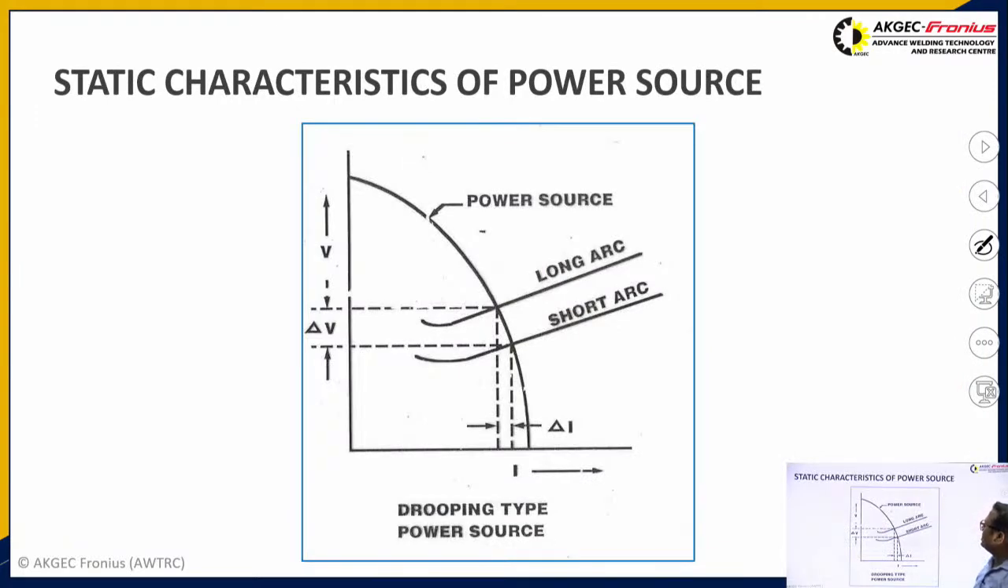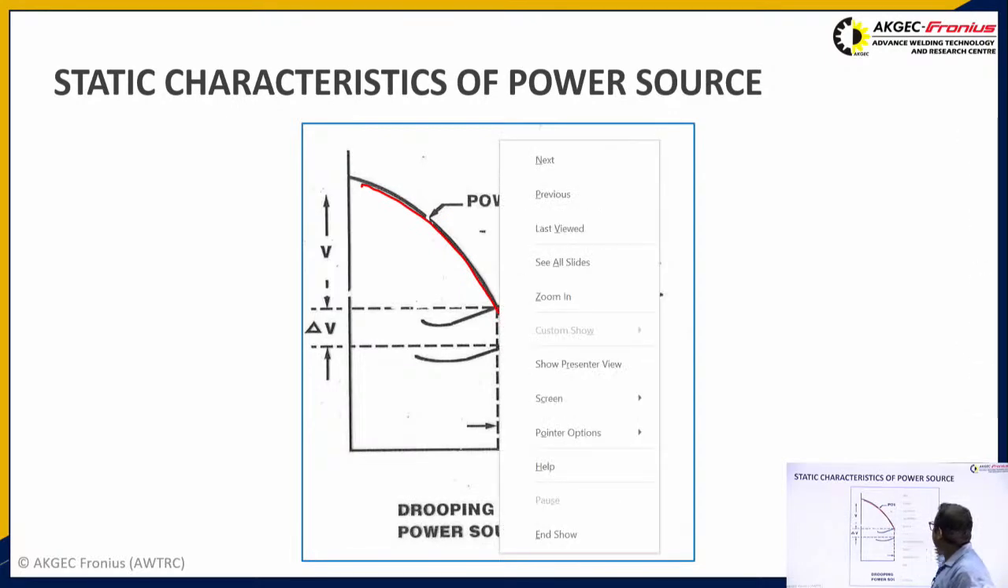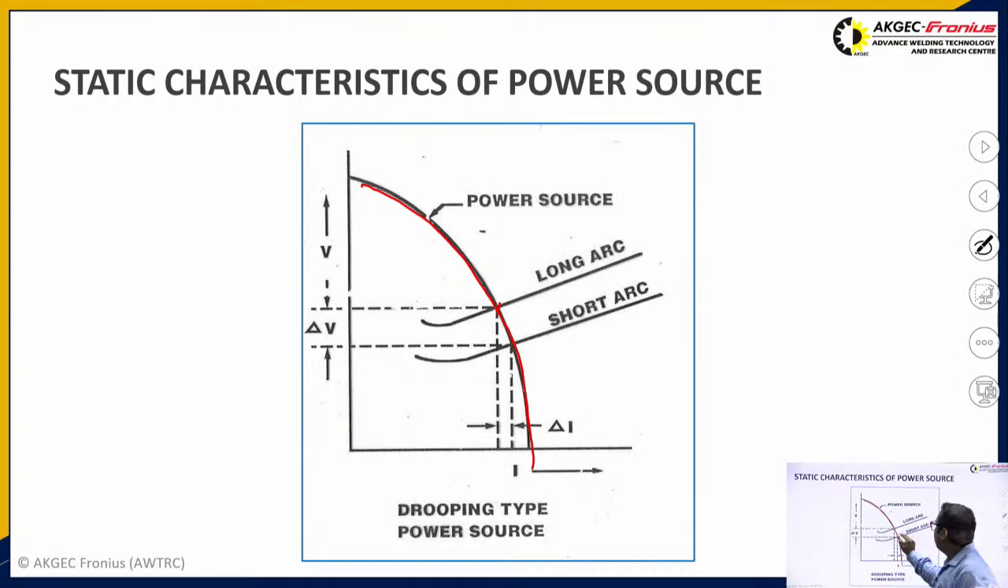So this is the static characteristics of the power source. Static characteristics are the variation of voltage with variation in current when there is a pure resistive load. This is the characteristic curve drawn between voltage and current. If you take any 2 points, draw lines horizontally and vertically and project them on the x-axis and y-axis, you can see that the change in voltage is very large in comparison to the change in current.